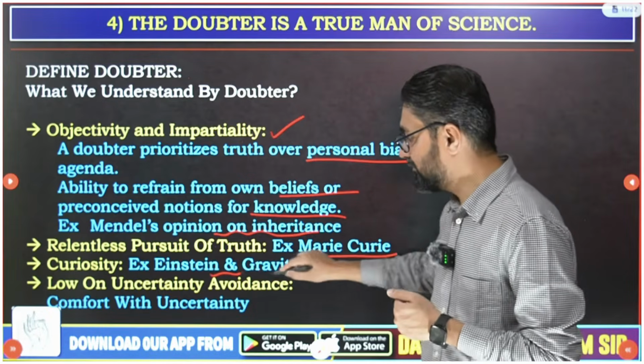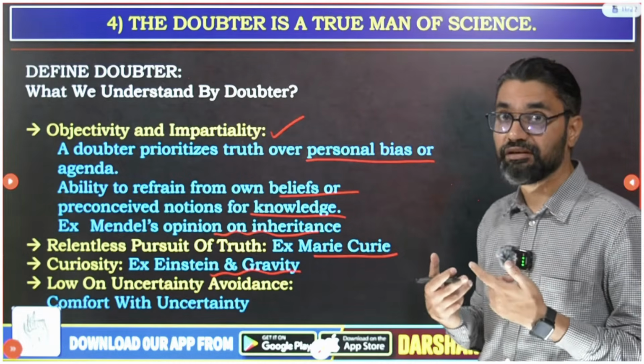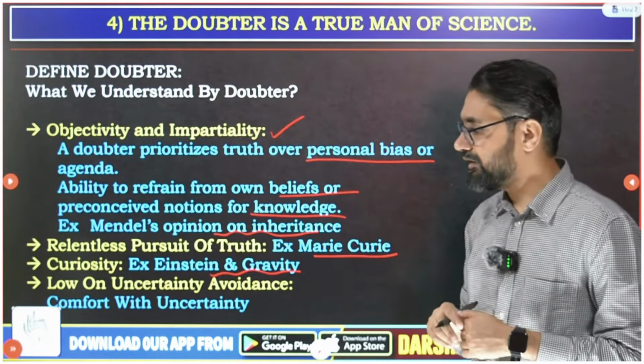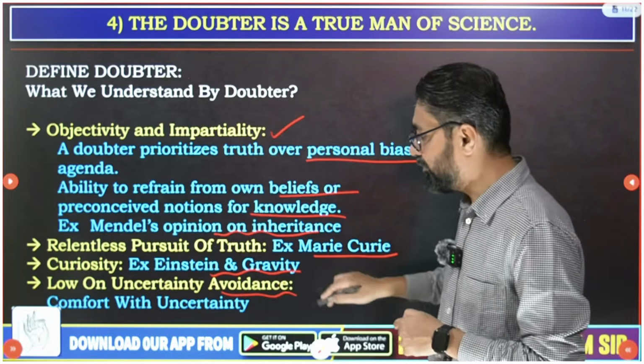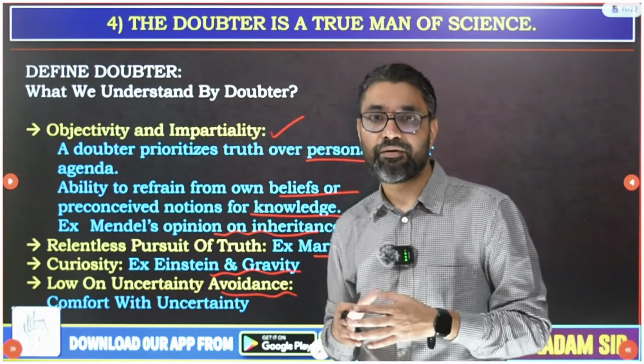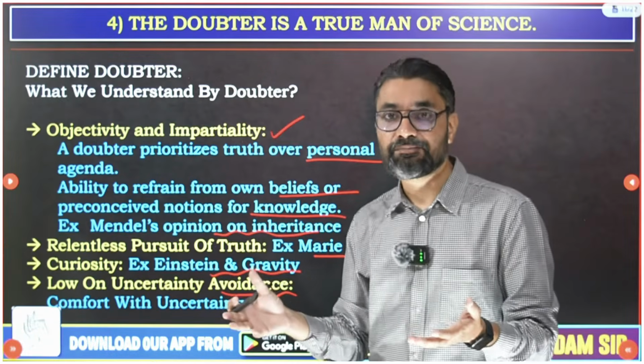Then curiosity, that is Einstein's and gravity's relation, that curiosity led to Newtonian physics being replaced by Einstein's ideas. And then there is uncertainty avoidance. In my ethics classes, we have discussed that low uncertainty avoidance, or dynamism, is a very important aspect of a bureaucrat's personality.